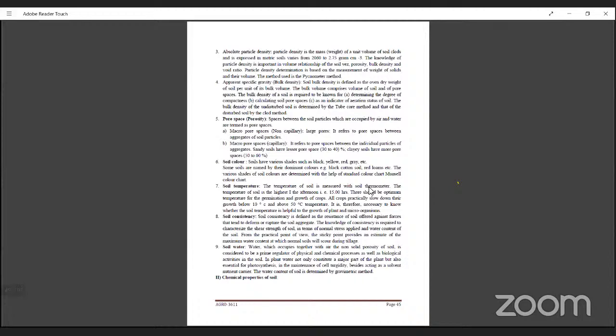Then absolute particle density, known as true density or particle density. Density is given by mass per unit volume. So particle density is the mass of soil per unit volume of soil solids. It ranges from 2.60 to 2.7 grams per centimeter cube. It is known as absolute particle density. The knowledge of particle density is important in volume relationships of the soil, with porosity, bulk density, and void ratio. Particle density determination is based on the measurement of weight of the soil and its volume, excluding the pore spaces.